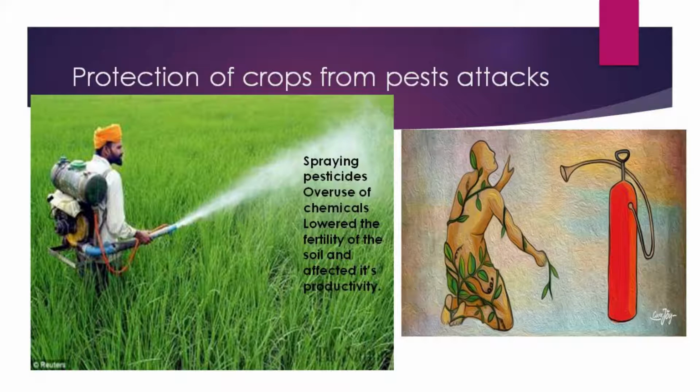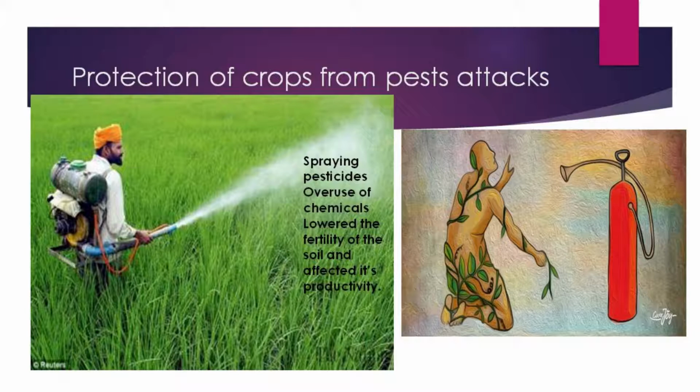Here I have tried to show you some pesticides and chemicals that kill the pest. Pests are animals that harm the plants that we want to grow. And this is the man, he has to fully cover his face with a mask and carry a can, a cylinder you can call it, on his back, and spray some chemicals on the crops, which are called pesticides or insecticides. Then there is one more picture of protection of crops from pest attack.